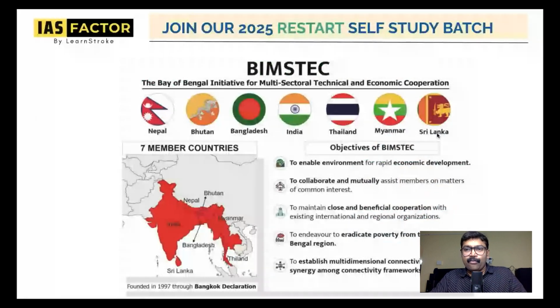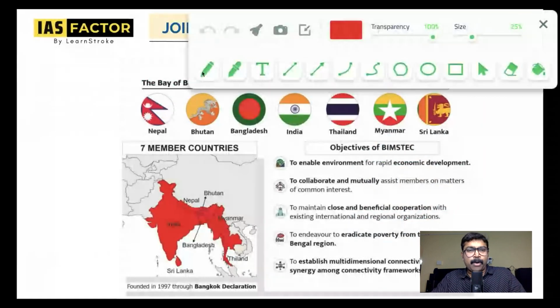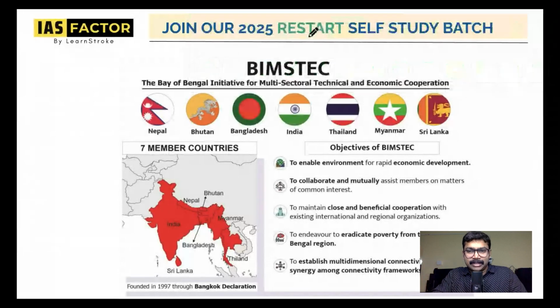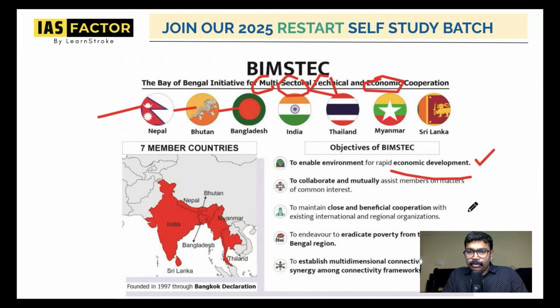So, why is BIMSTEC existing? That is one important question. There are different countries. You can take a look at the name itself: the Bay of Bengal Initiative for Multi-Sectoral Technical and Economic Cooperation. So a lot of these countries should be connected together for what? For economic development, point number one, to mutually assist members. You have to have a good relation between all the countries and have assistance, and to maintain close cooperation with regional organizations to eradicate poverty from the Bay of Bengal region.